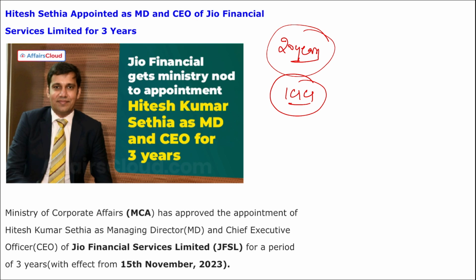Then in July 2023, the board of Reliance Industries appointed Hitesh Kumar Sethia as their MD and CEO, and later it was renamed to Reliance Strategic Investment Limited. Later it was renamed to Jio Financial Services Limited. Take a note of this.